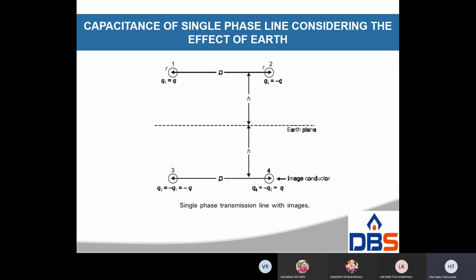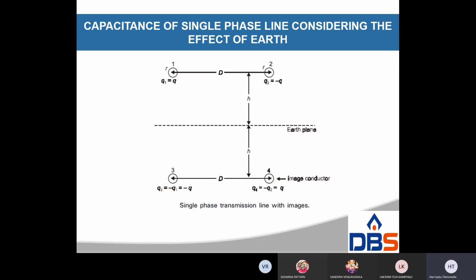Assume that the electrical potential of the earth is zero. The change in capacitance due to the introduction of earth can be achieved by taking into account the method of images, as shown in the figure.